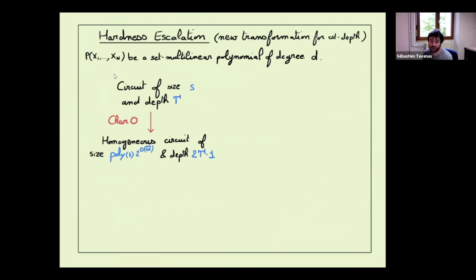So yeah, we want to do something similar, but in constant depth. So we start with a small size circuit of depth gamma. Depth now is fixed. And what we'll show, in fact, this part was already known in some cases, is that we can try to homogenize this circuit. To get a homogeneous circuit, we have a blow-up in size. And in fact, we can show that the depth blows up also, but not too much, by a factor 2.